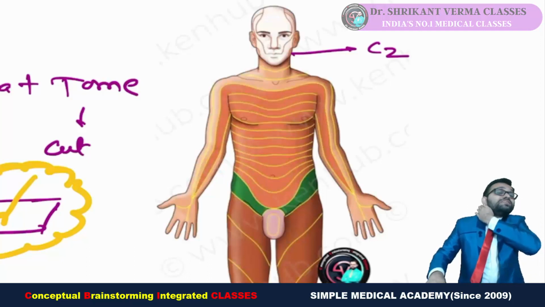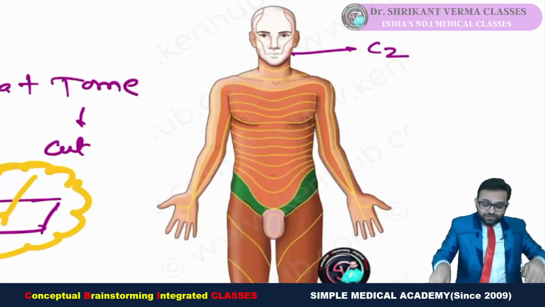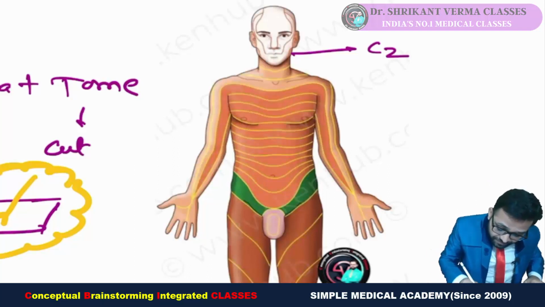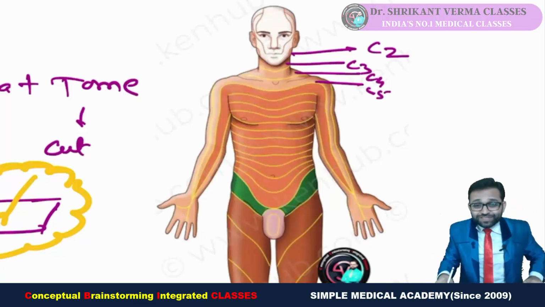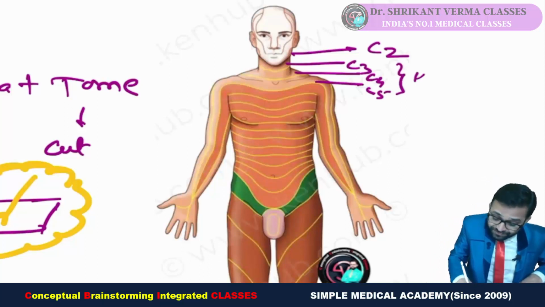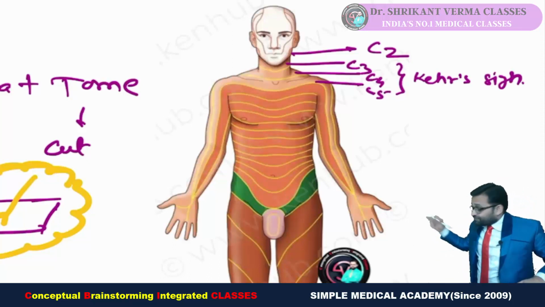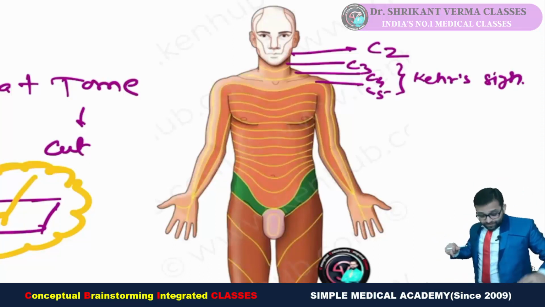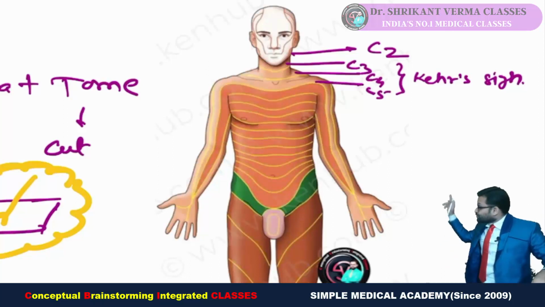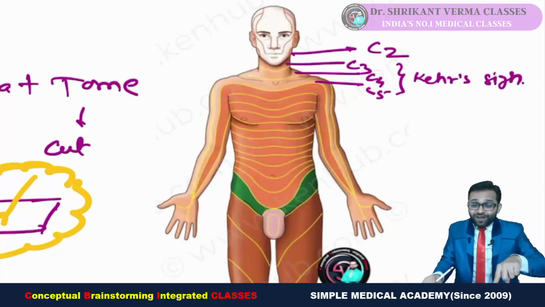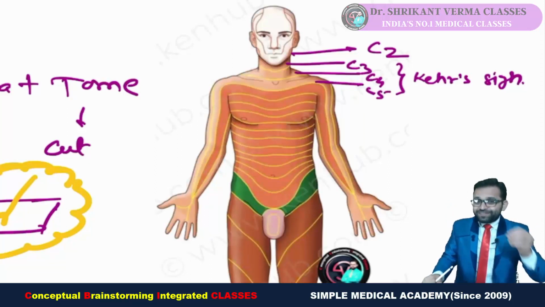So I told you, yes, in the classes 1, 2 and 3. So you can remember the C2 and then our C3, C4 and C5. And with proper integration to the surgery, I told you the point about the Kehr sign. Why the pain of the diaphragm, why the pain of the spleen on the left side, it is felt over this part. Phrenic nerve is also having the 3 root values C3, C4, C5. And I told you phrenic nerve is very important topic.